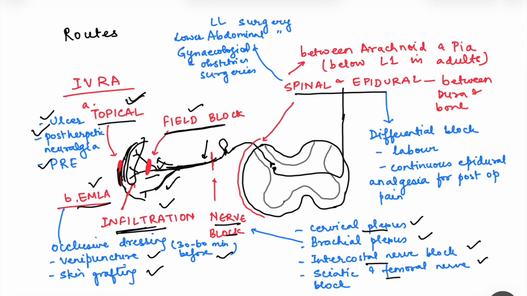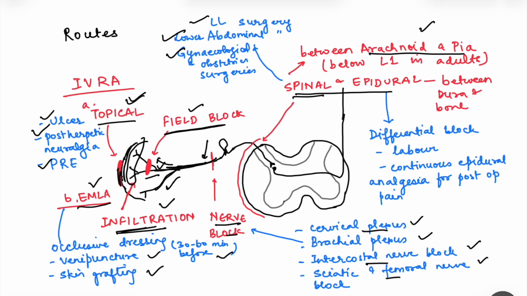Then we have spinal and epidural anesthesias, and these are given when a large area needs to be blocked. So spinal anesthesia is given between the arachnoid mater and pia mater, and actually the spinal cord ends at level L1 of the vertebra, and below that we have only the nerve roots coming out, which are floating in the CSF. So if we give the local anesthetic between arachnoid and pia mater, then it will anesthetize all those nerve roots which are below L1. So this is used for lower abdominal surgeries, lower limb surgeries, gynecological and obstetric procedures.